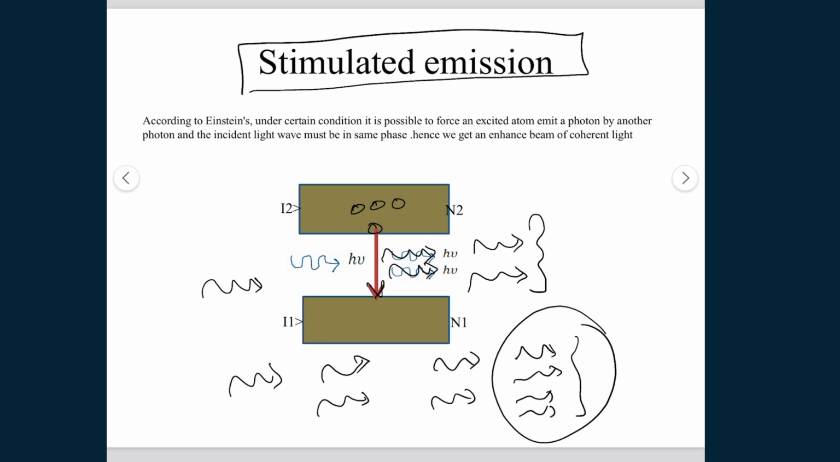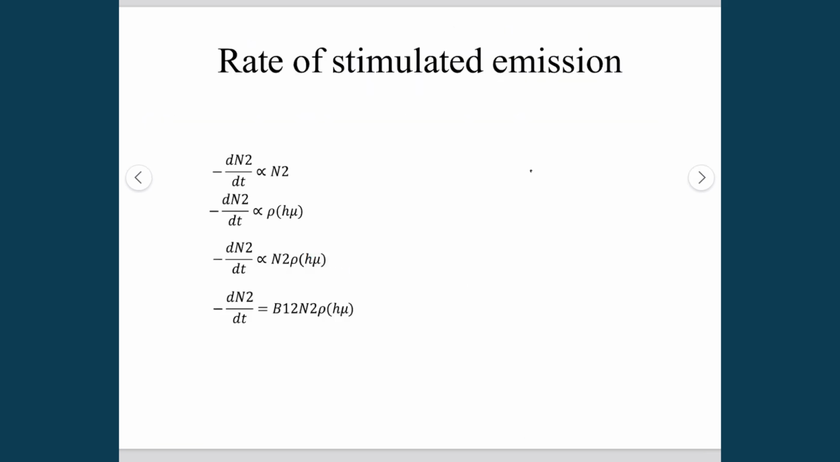So Einstein proposed that there is another process other than spontaneous emission, which is known as stimulated emission. The decay rate of stimulated emission is directly proportional to the population of electrons in the excited state, and also the incoming density of photons with energy hν. By equating these, we get this equation with a proportionality constant B21, which is the Einstein coefficient of stimulated emission.